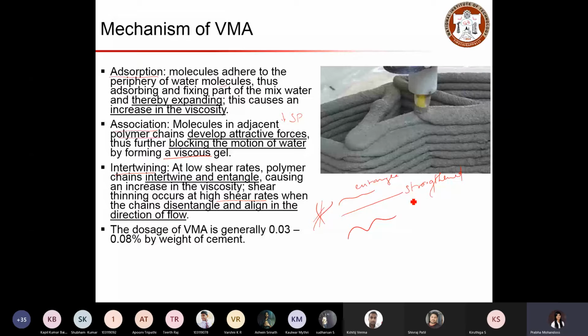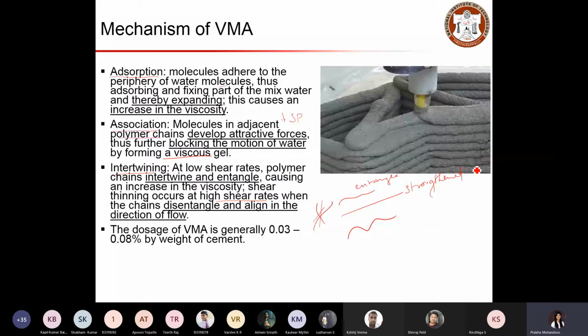So there are three actions. First, it entangles at low shear rate so that the concrete will be more stable. But when we need to pump at high shear rate, this gets straightened or more aligned so that it easily moves. And then again, when we place the concrete in its position, it should not move around. So again it gets entangled and it provides more viscosity. While straightening, it gets disentangled and aligned in the direction of flow. And then once we place the concrete, it will again get entangled so that the concrete mix stays more stable without flowing or collapsing.